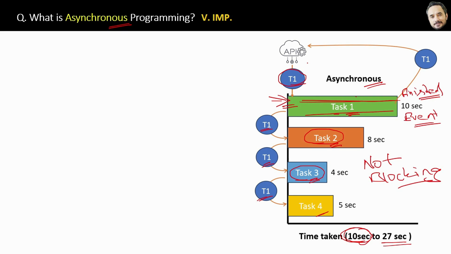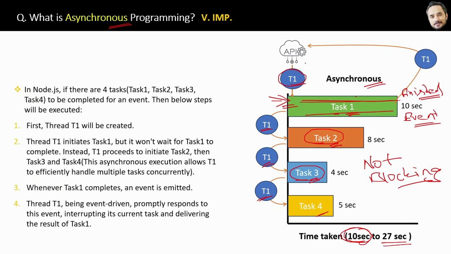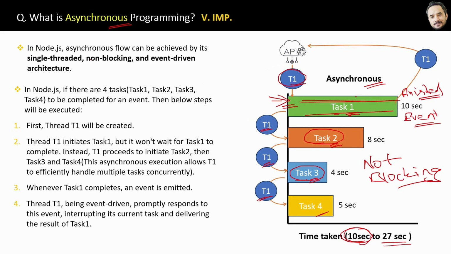Okay. In the upcoming question, I will discuss more about events. Before that, here are some steps for the execution of asynchronous operations using a single thread in Node, which I already explained, written down for quick revision later from the book. And here is the simplest and most complete definition of asynchronous: in Node, asynchronous flow can be achieved by its single-threaded, non-blocking, and event-driven architecture. Remember, in JavaScript also, by using async await or promises, you can achieve this asynchronous programming.